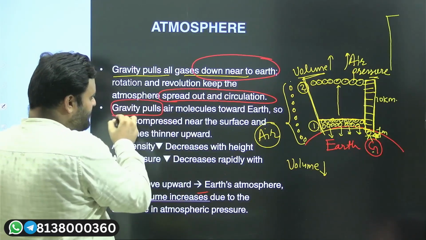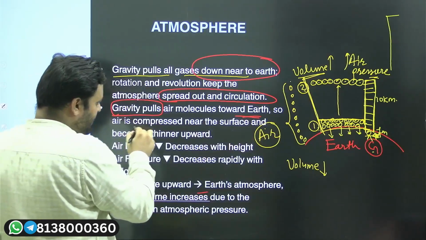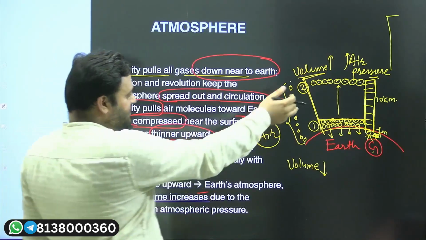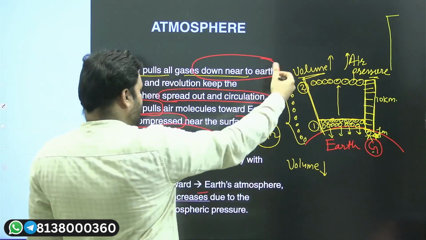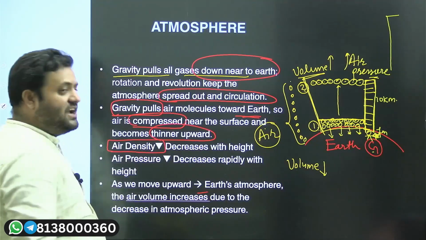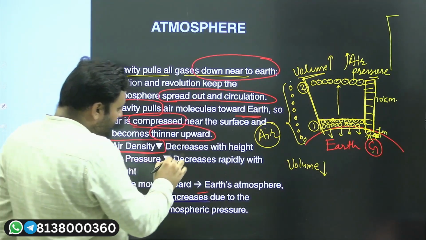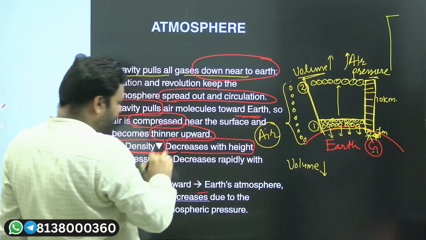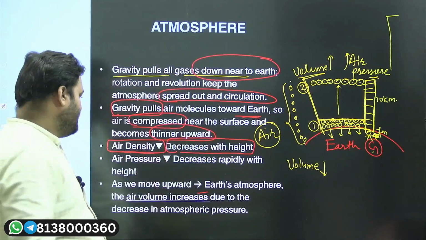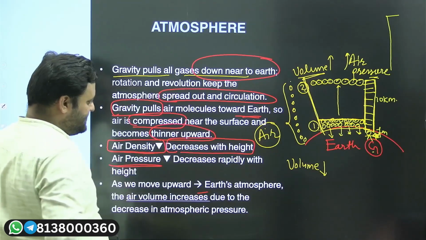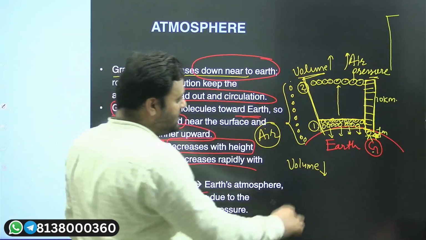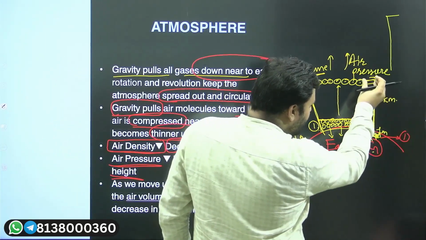Now, gravity pulls air molecules towards the earth, as I told you, and there is a compressed part near the surface, and the air above that will be thinner, meaning it will have a lesser density. This is the pattern and this is the trend: air density will decrease if you move vertically in the atmosphere. So air density will decrease with height. Then air pressure will decrease rapidly with height. Suppose you are here at this first position, you will have to bear this much weight.